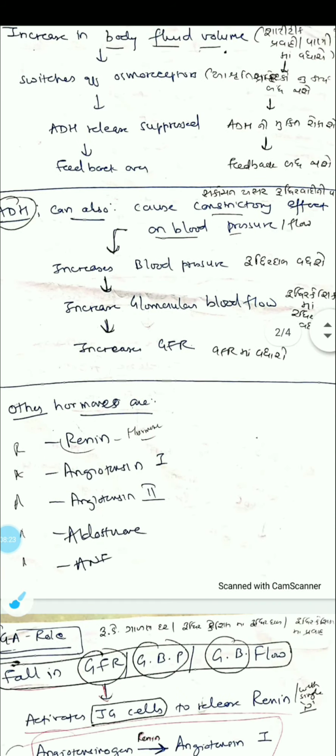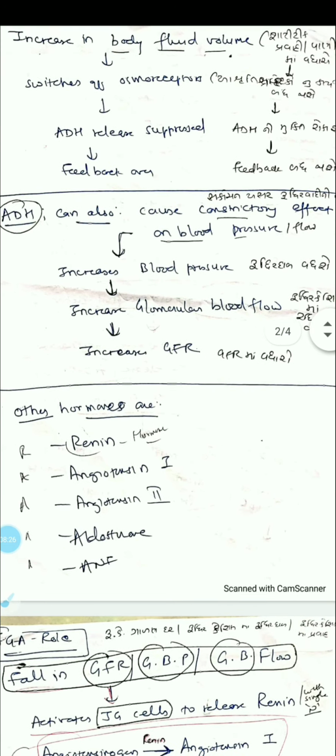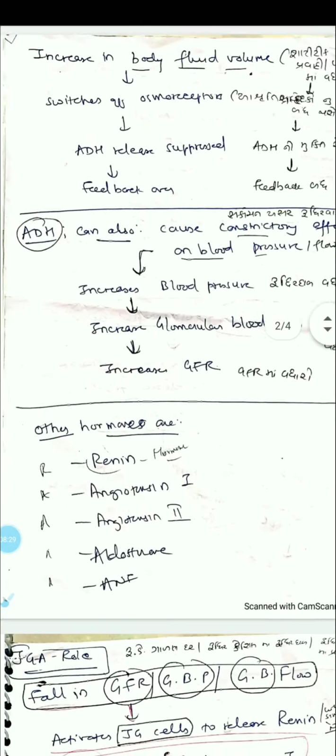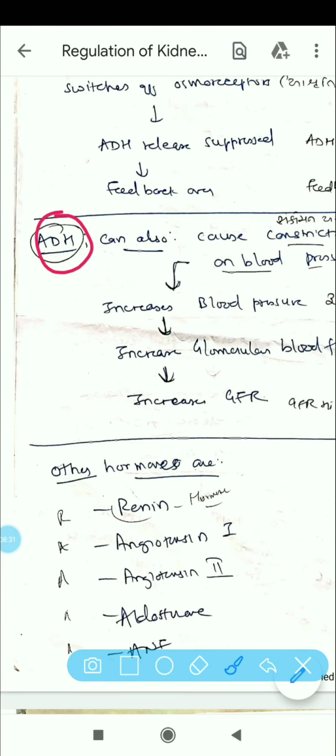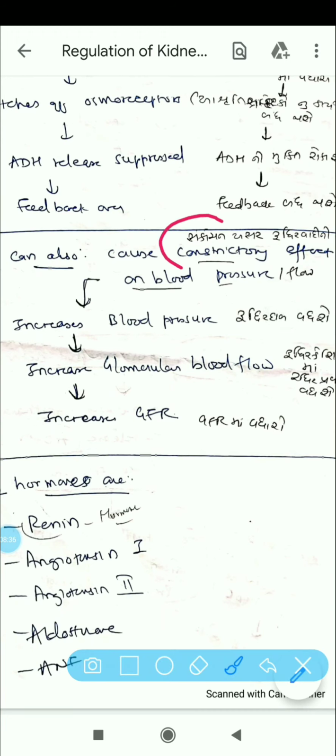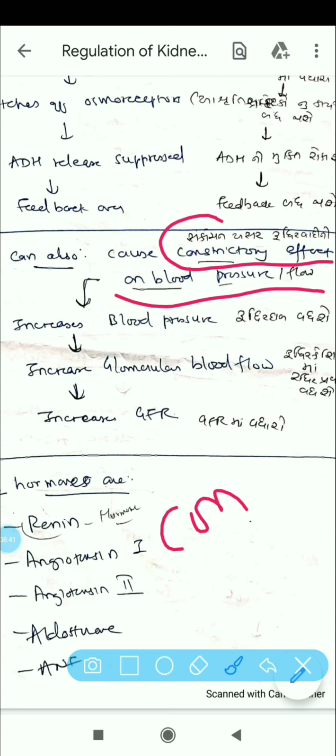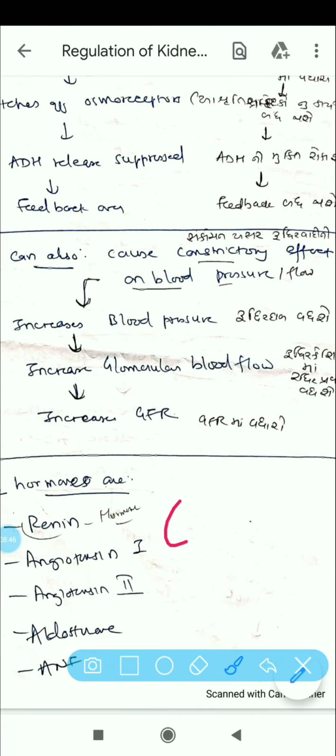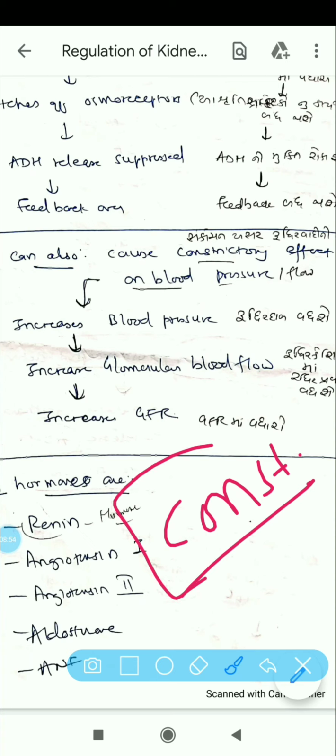Now we'll talk about the other effects of ADH. Now if you see, ADH can also have another effect. That is, it can have a constrictory effect on blood pressure or flow. Now what is constrictory? That means it will lead to the constriction of the blood vessels.